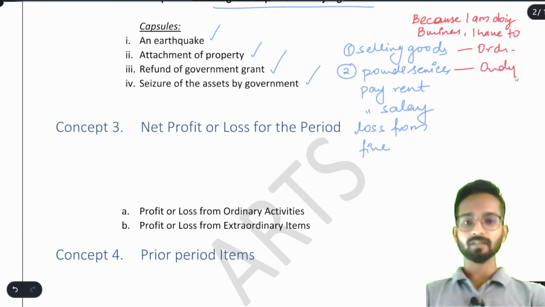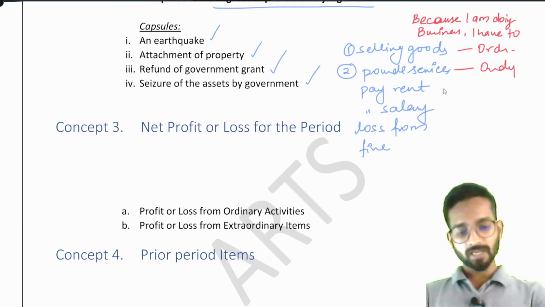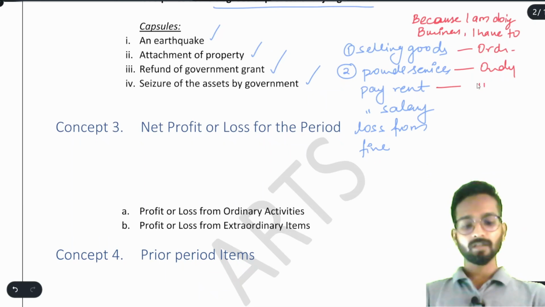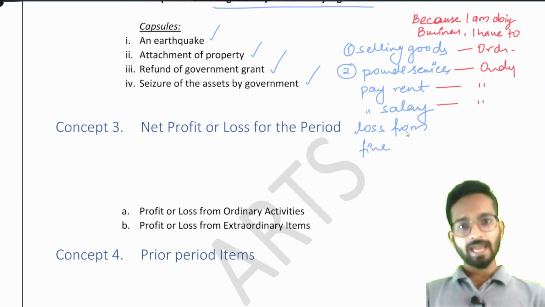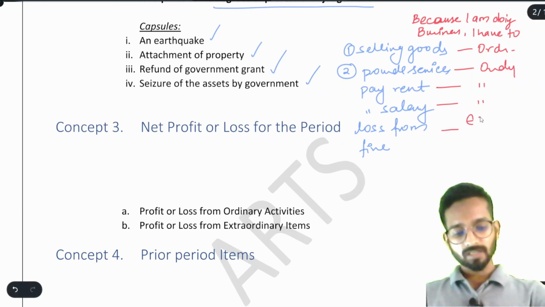Again ordinary. Because I am doing business, I have to pay rent. Ordinary. I have to pay salary. Ordinary. I have to face loss from fire. Why? Because I am doing business? What is this logic? Am I doing business to face the fire? Obviously no. That is why it becomes extraordinary.